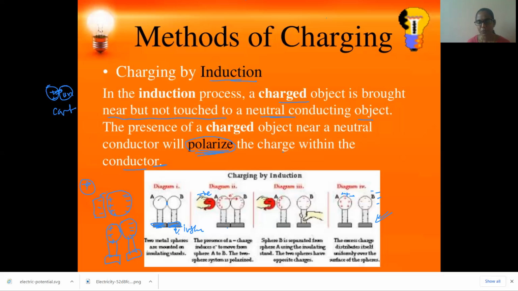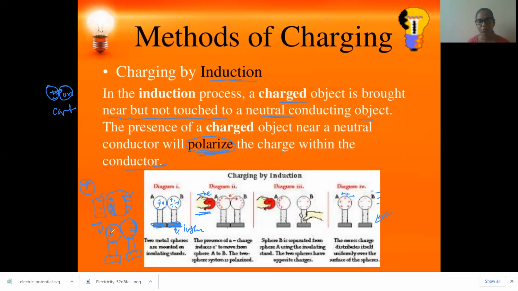When neutral, the mixed positive and negative charges are randomly arranged in the two balls. Now you bring a negative charge near. What happens? They polarize, attracting the positive charges. All positive charges come to one end and all negative charges go to the opposite end. Since we have taken two bodies, positive charges come to the end of the first body and negative charges go to the far end of the second body.